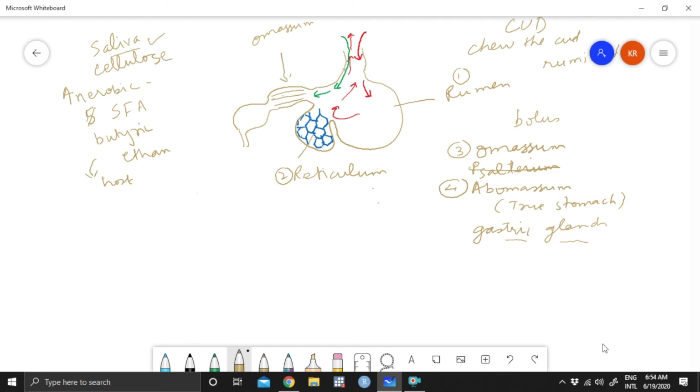One other important point to note over here is that if we supply a little bit of urea to these cattle, then this urea gets broken down, first into ammonia, and then these microorganisms use that as an amino acid source, and from this they make proteins.